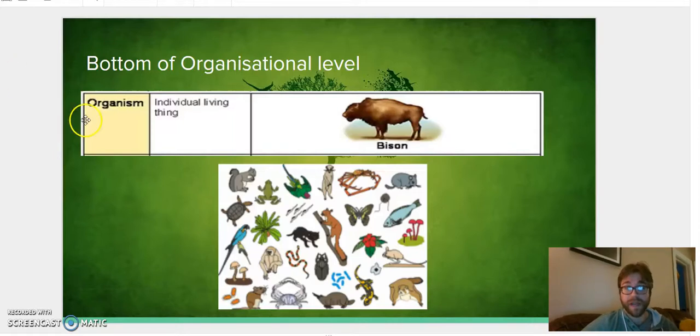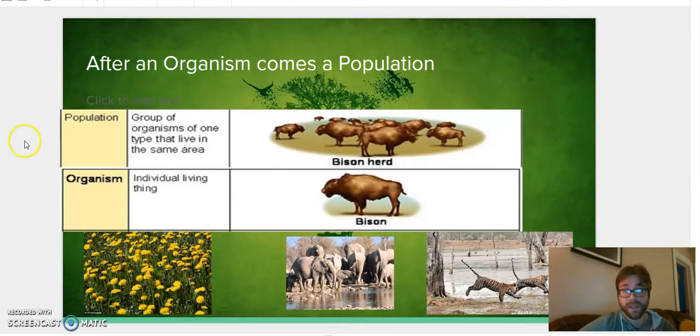At the bottom, we have an organism. That's just one living thing. It could be any animal or plant, because a plant's a living thing, right? So it could be any of those things, as long as you have one kind. Now, if you have more than one kind, we have what's called a population. A population is a group of same organisms, a group of similar organisms.